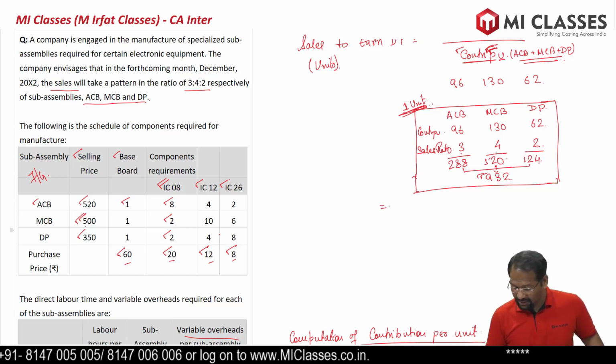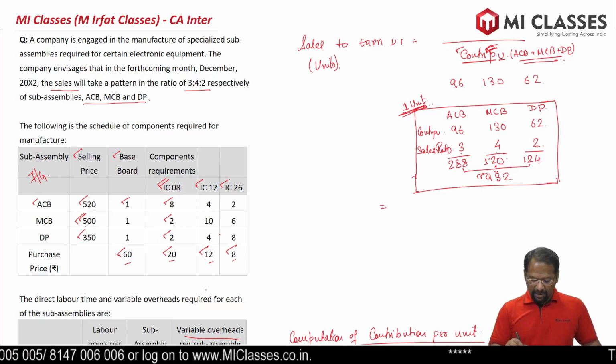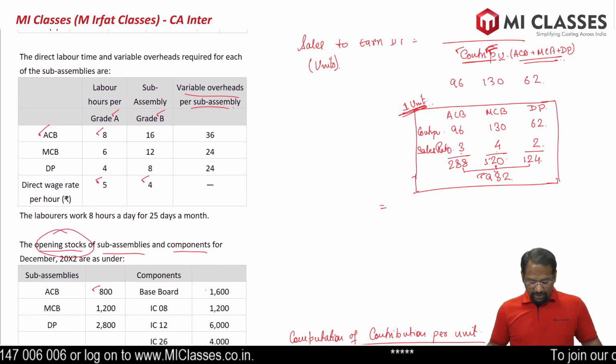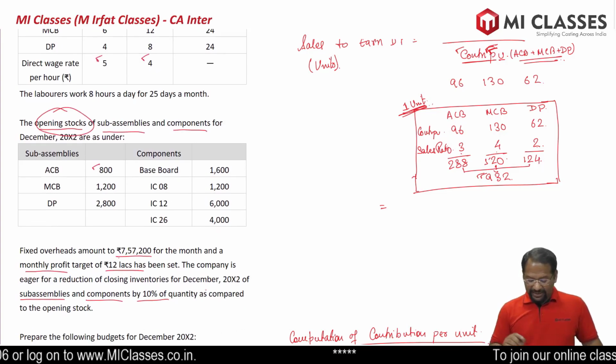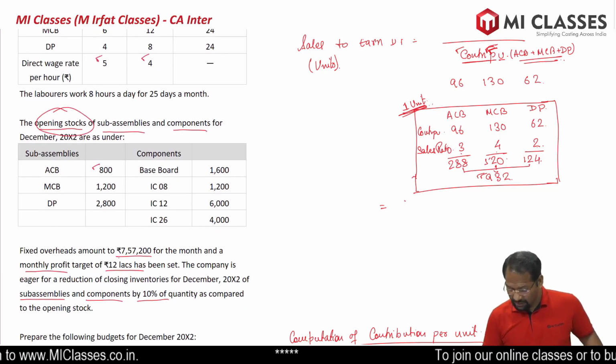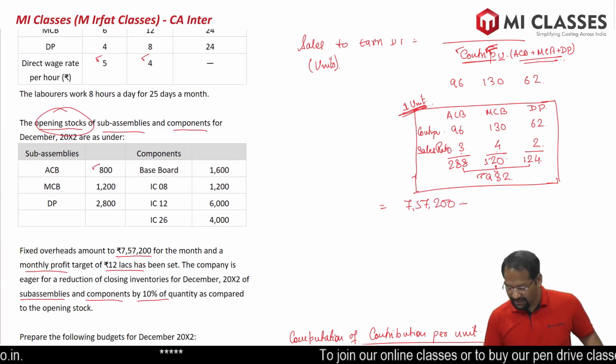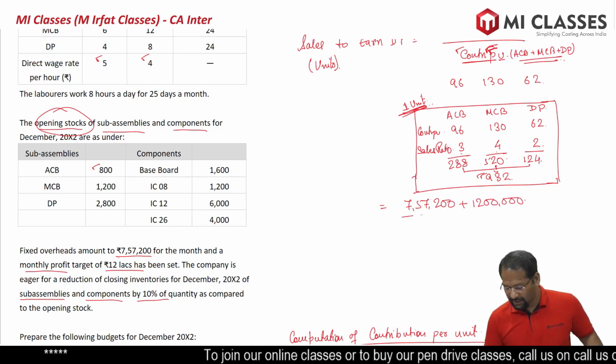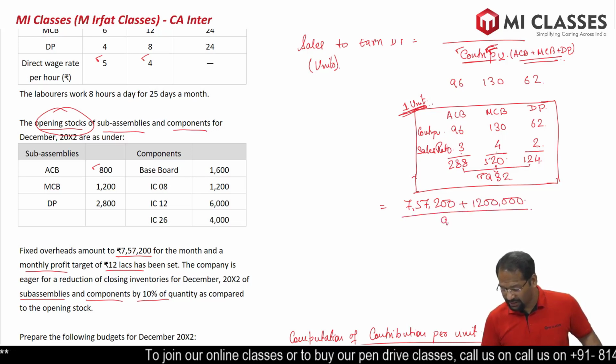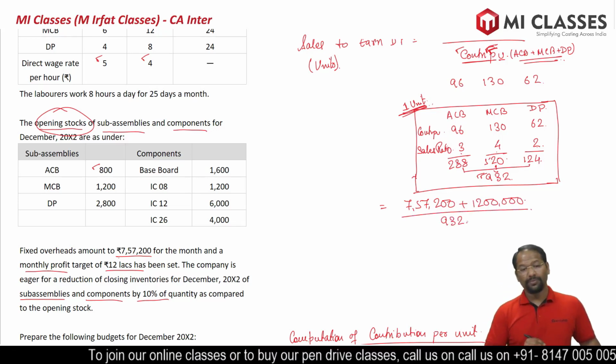The formula was total fixed cost. If you remember, the total fixed cost was 7,57,200, plus desired profit of 12 lakhs, divided by contribution per box, which is 932.